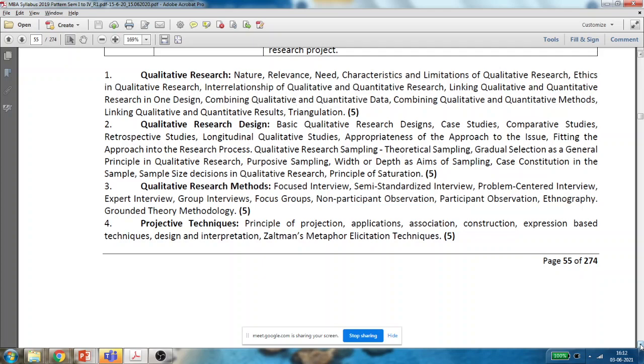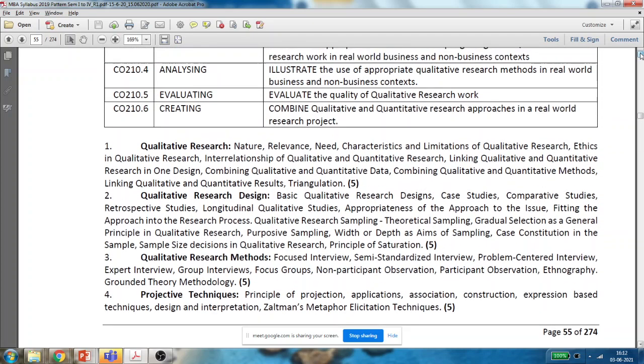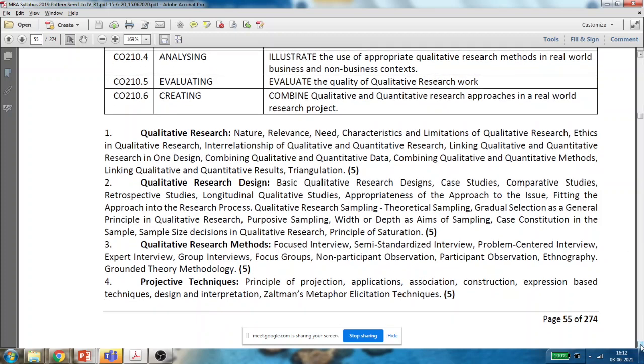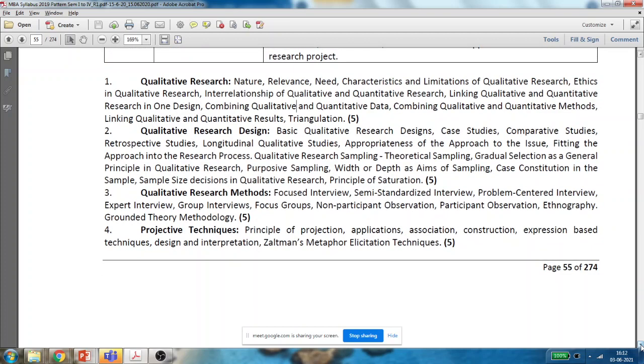Pure research is there, applied research is there. Likewise, qualitative and quantitative research is also there. That is one type of classification. So this subject is qualitative research methods. I'll be telling you what research is, what its characteristics are, and what the types are. But let me first share with you what this subject is all about and what we are going to study. So the first topic is qualitative research.